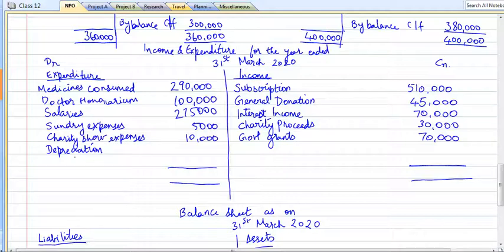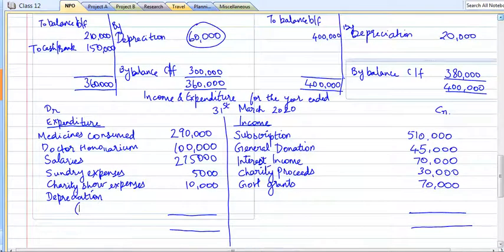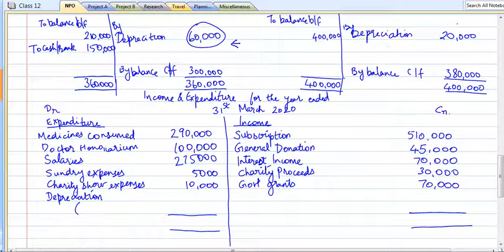So there is depreciation. We found it out while preparing the equipment account, right? So one was 60,000, the other one is 20,000. So 60 plus 20, a total of 80,000, which is the depreciation. Now let's make a total of this income and expenditure account. So the total comes up to 7,25,000.